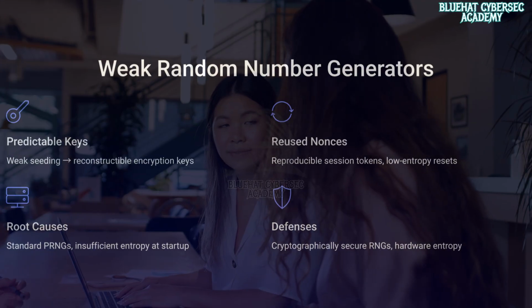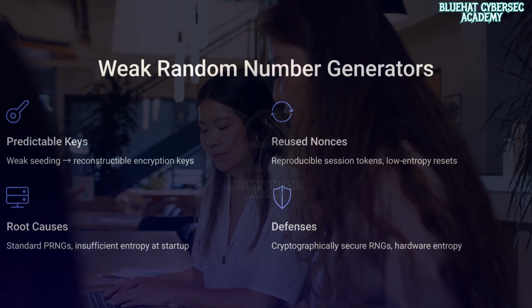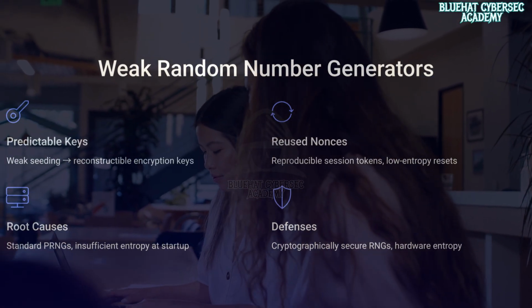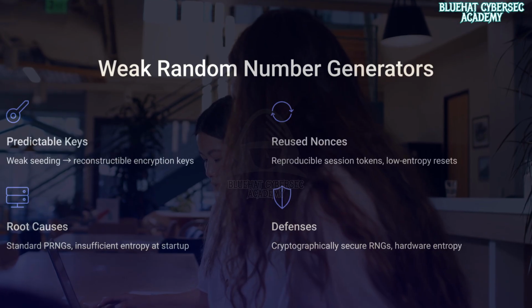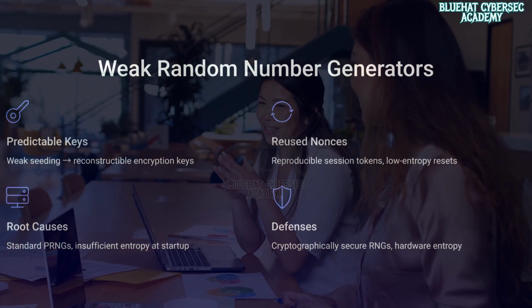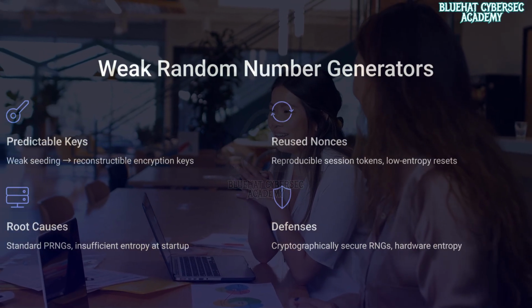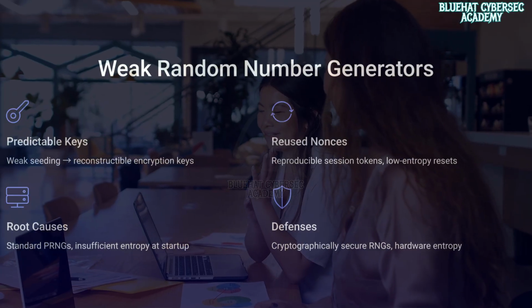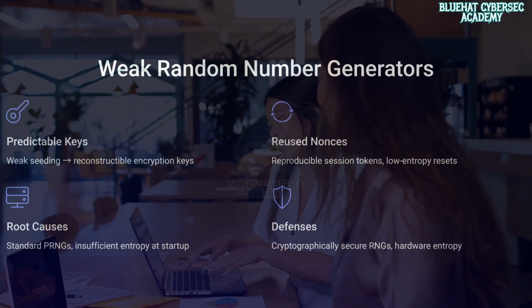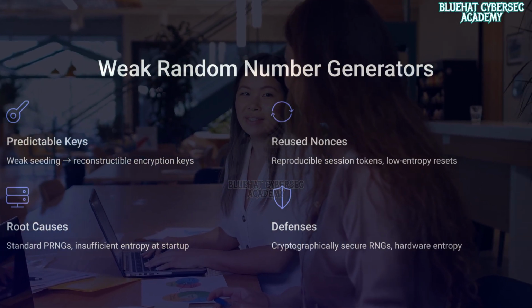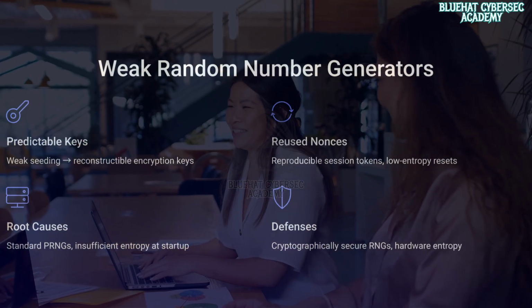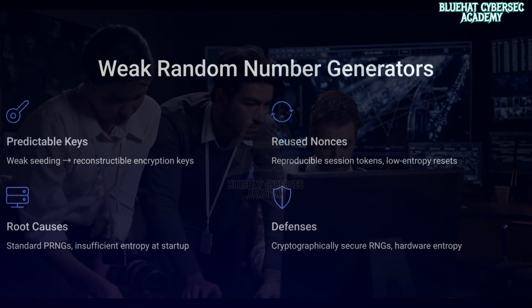Common causes include relying on standard pseudo-random functions instead of cryptographically secure RNGs, insufficient entropy during system startup, and poor seeding strategies in virtualized environments. And here's why it is critical. If an attacker can guess or reconstruct randomness, they can effectively reverse cryptographic protections without breaking the underlying algorithms.